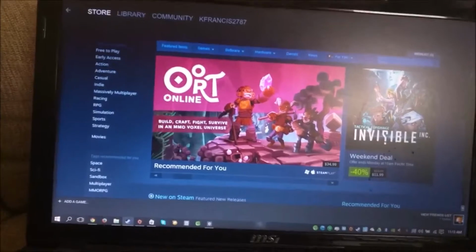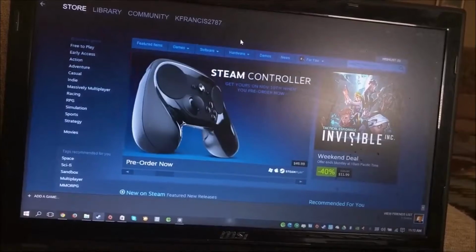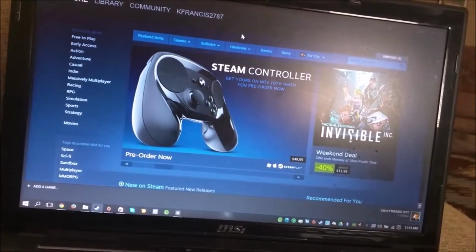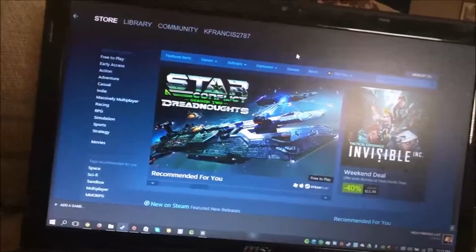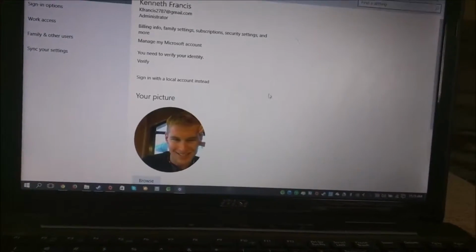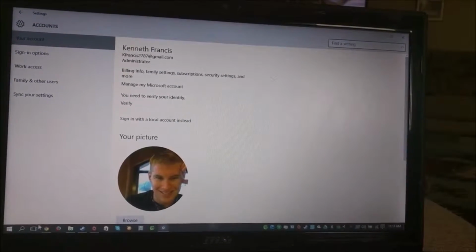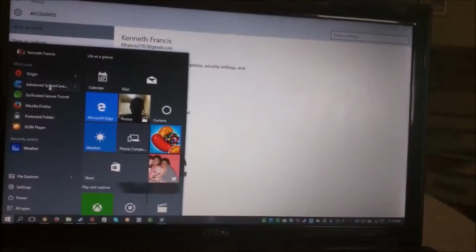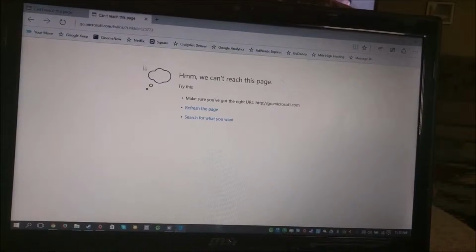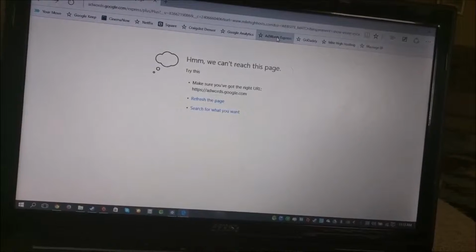And there's a valid reason why you can't do anything billing wise on the internet while your internet is encrypted. I wish it wasn't that way, but I can understand why Steam does that. However, in the case of Microsoft, they don't allow you to do anything that's cloud-based when you're encrypting your internet activity. And so aside from Microsoft Edge not functioning, there's all of these other problems as well. Here's Microsoft Edge. It's not going to access any website that I tell it to access because I'm encrypting my internet activity.